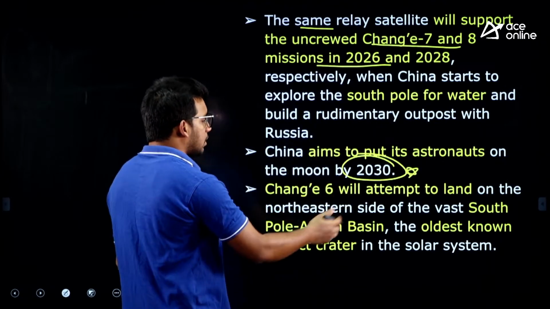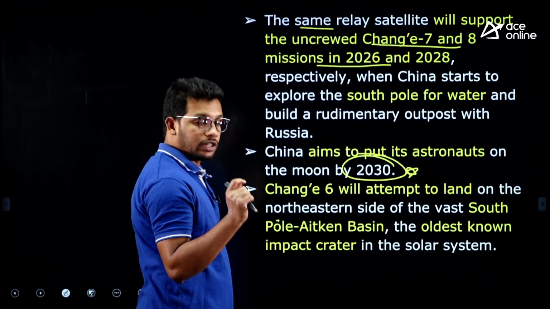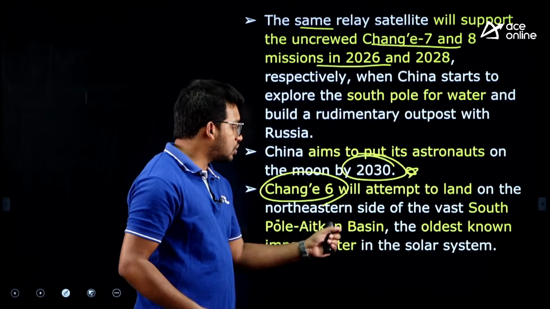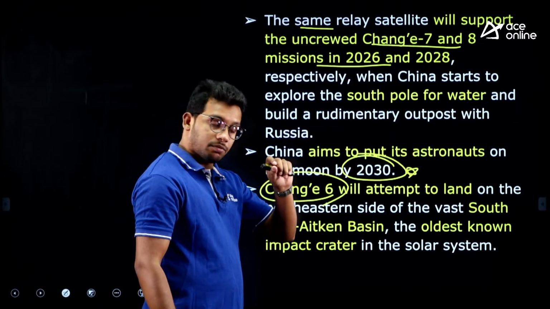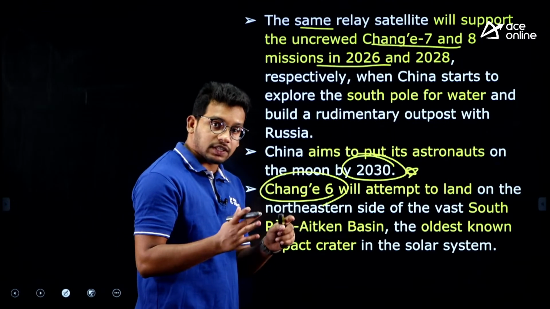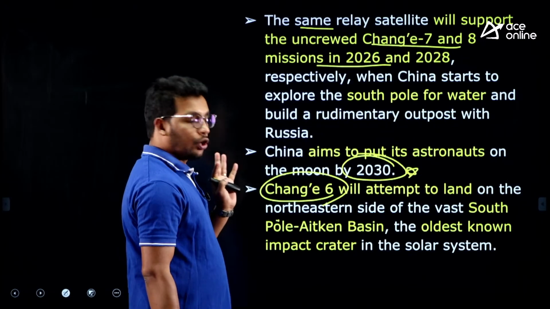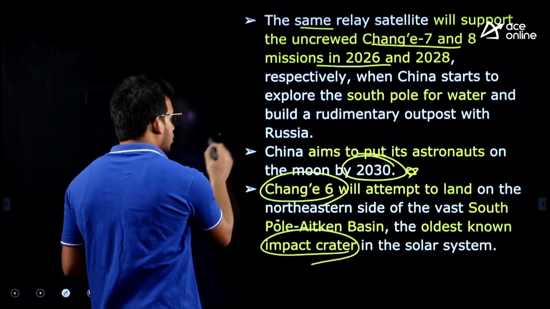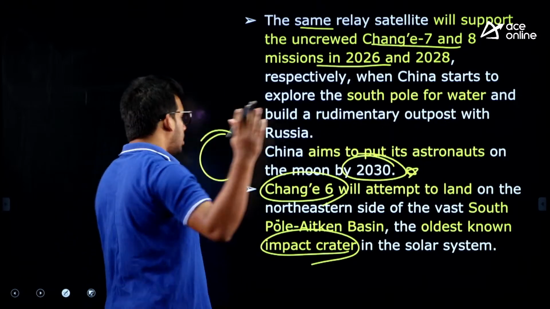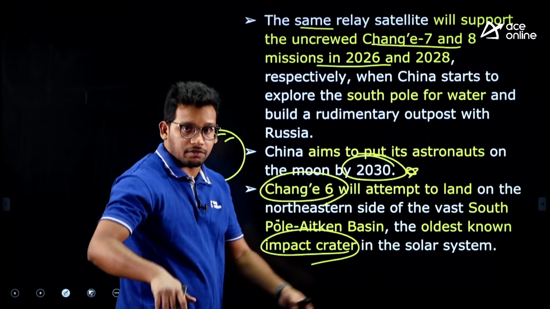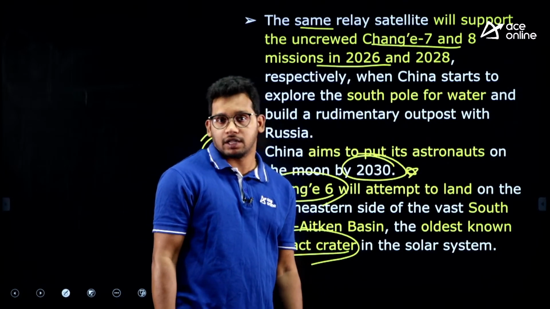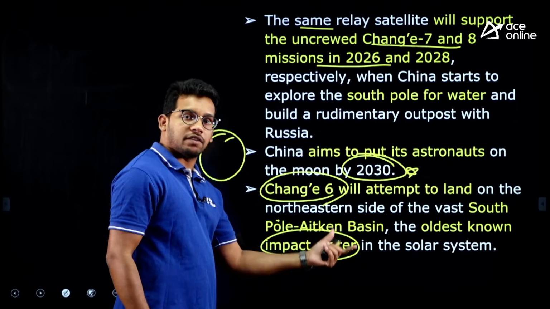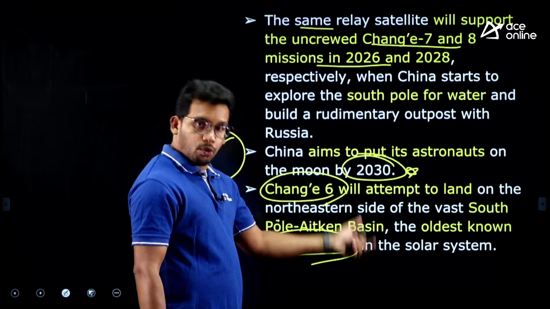One important thing about Chang'e 6 is that it is going to be launched at the solar system's oldest known impact crater. Crater means a depression. If any space object comes and hits the earth, there will be a depression. We have the Lonar lake in Maharashtra, which was created because of a meteoroid impact. Similarly, there was a crater on the moon.